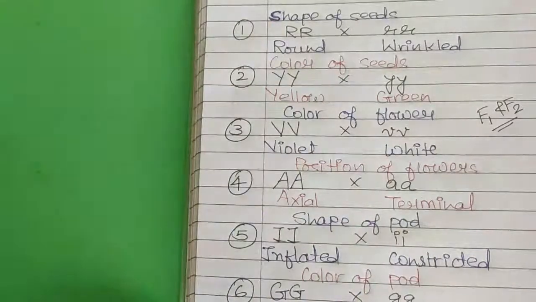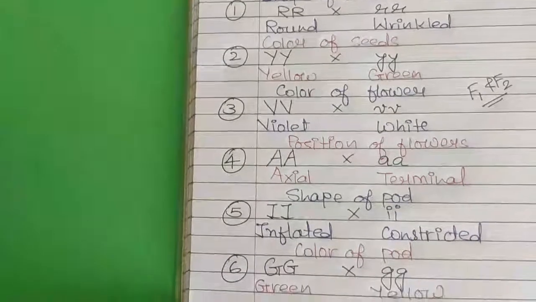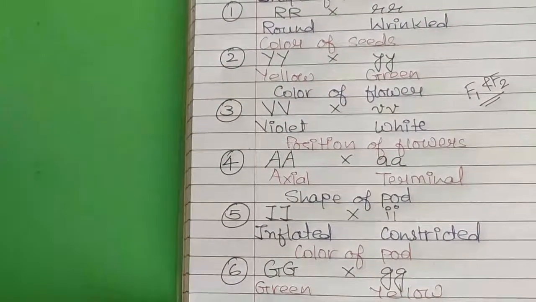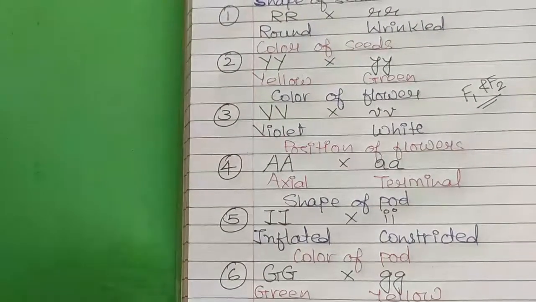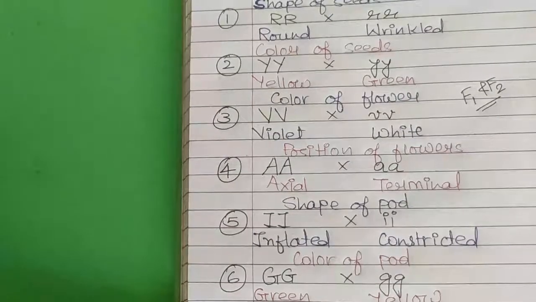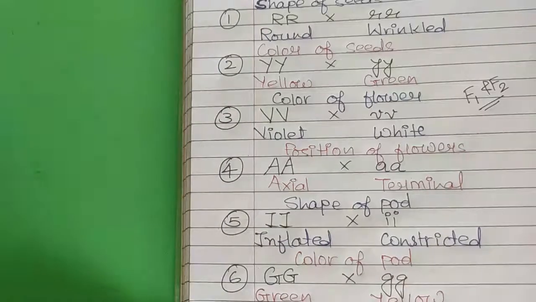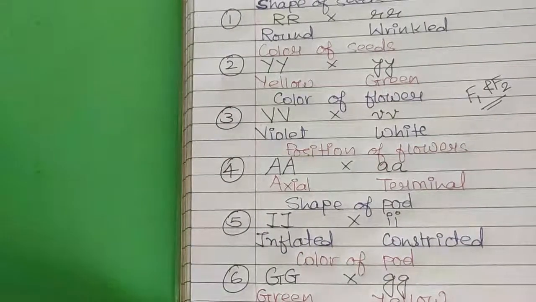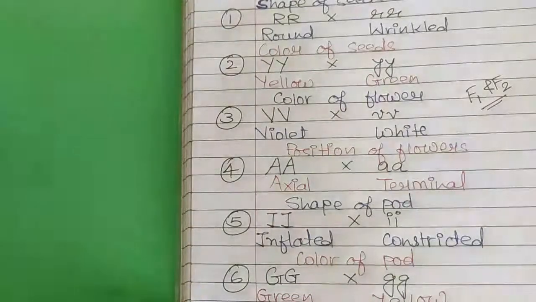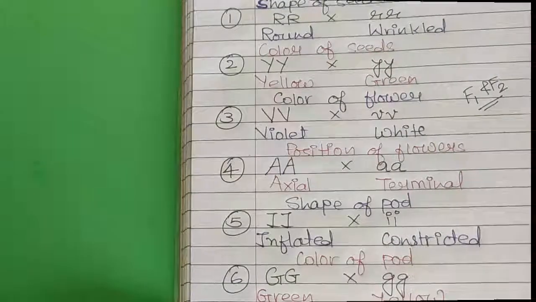But if you practice, then only you are going to master this. Otherwise, it will be a problem for you, because it can be asked. Any of the features they can give you. So you should be aware of how exactly to cross, what will be the result or conclusion drawn out of that experiment, and then we have to write the simple law of inheritance. The first law of inheritance we have to write. Clear?